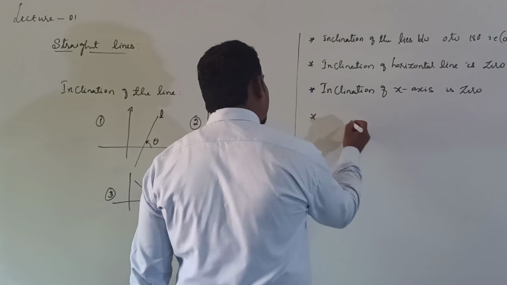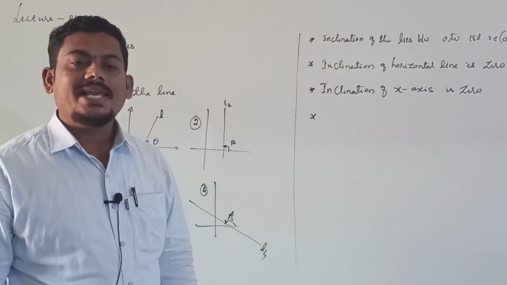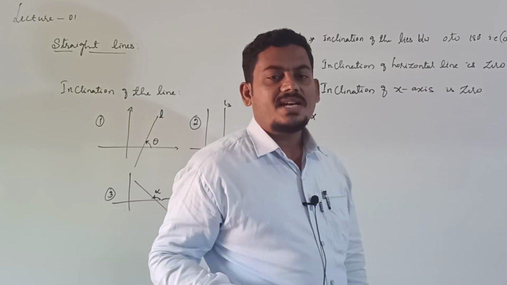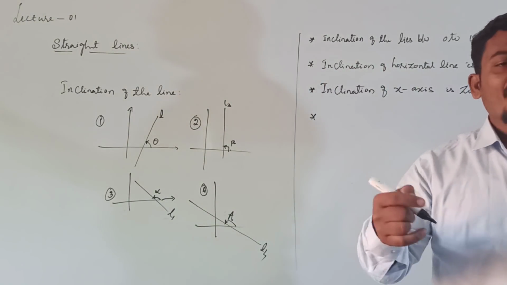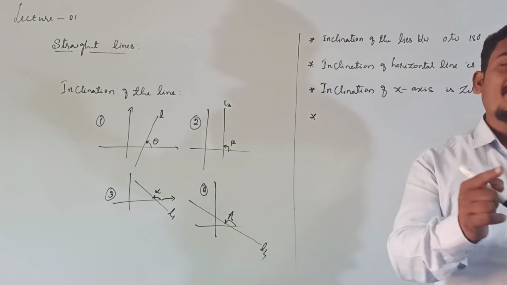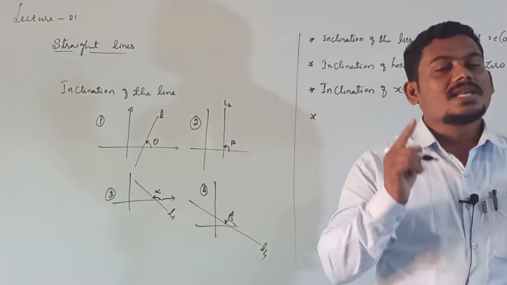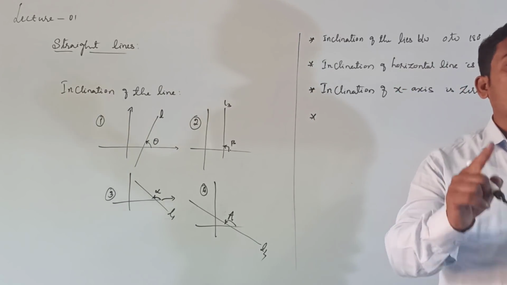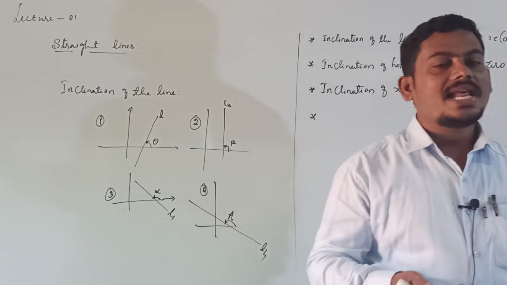Then tell me what is the inclination of a vertical line. Already you know the definition of a vertical line, right? What is the definition of a vertical line? Any line parallel to the y-axis is called a vertical line. Then what is its inclination?